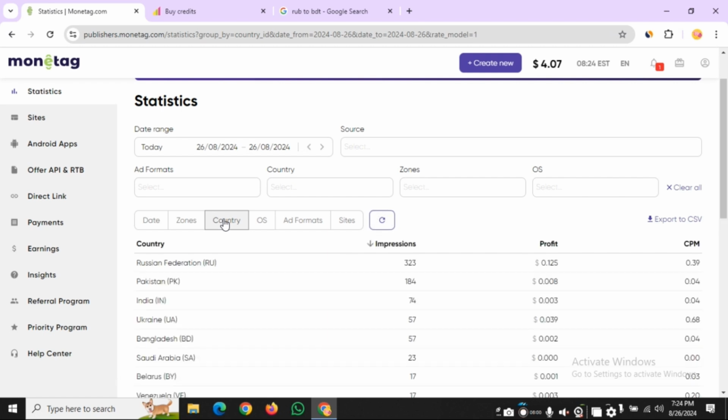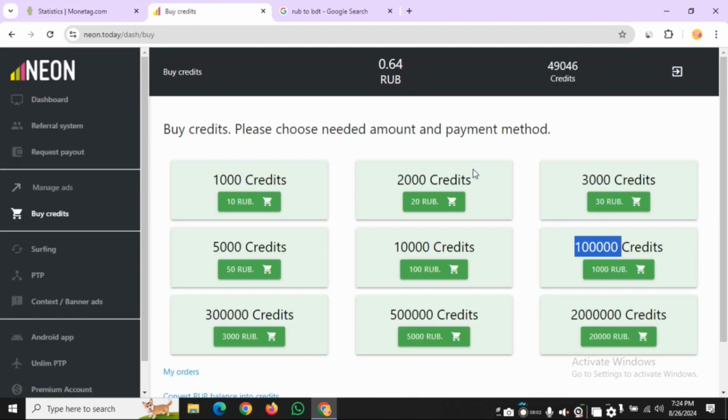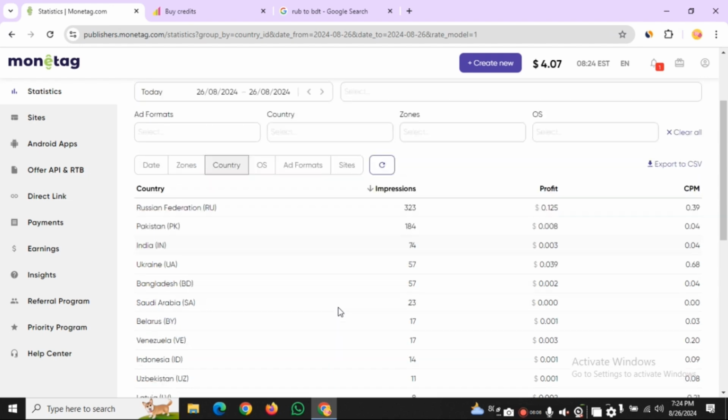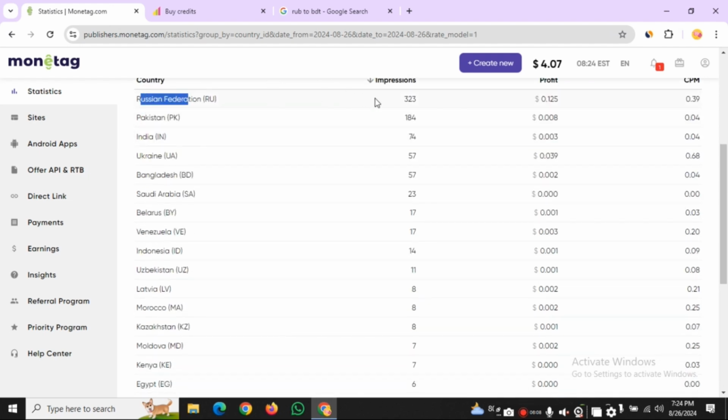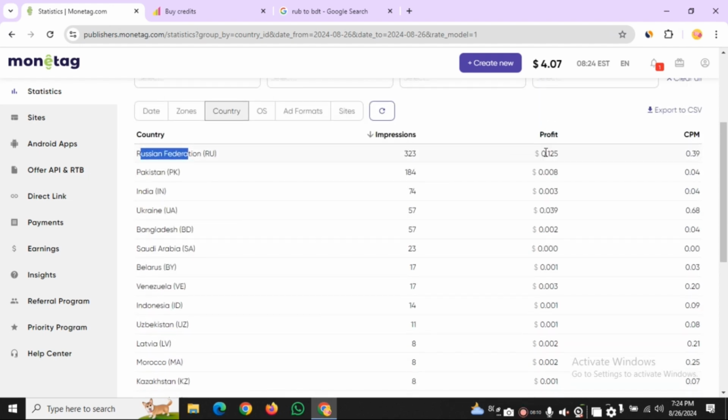This advertising website Neon.today has most of its traffic from Russia and Ukraine and others. Russian Federation earning is 0.02 with CPM 39. Pakistan is 0.008, CPM is 4, so it's down.